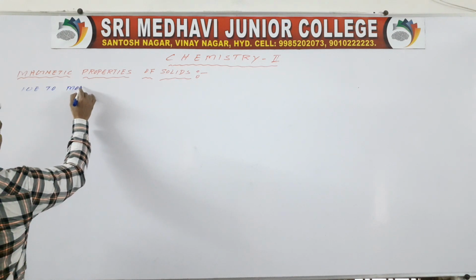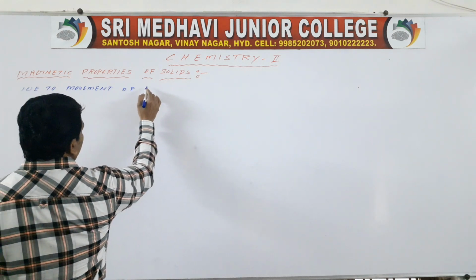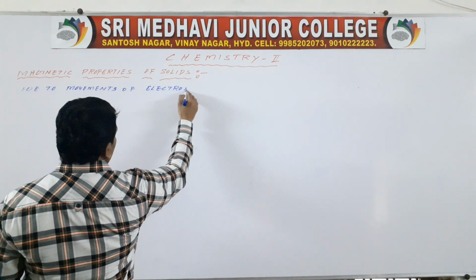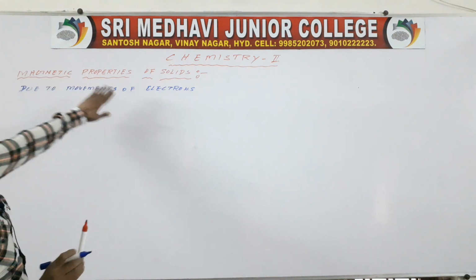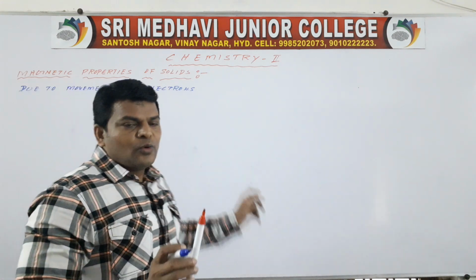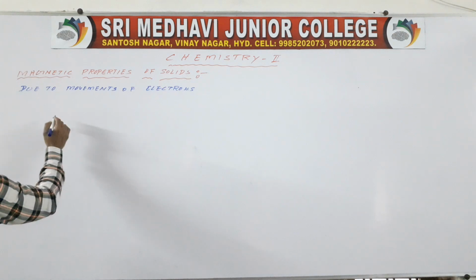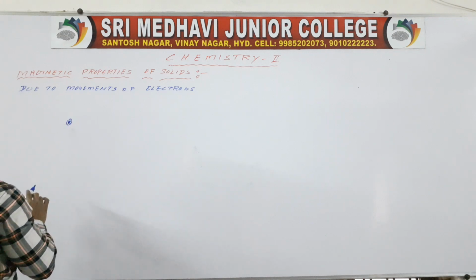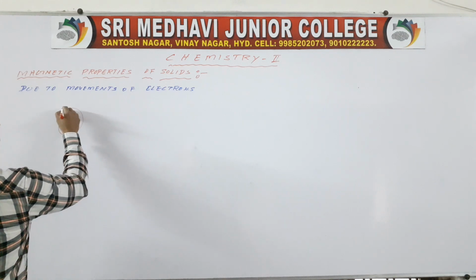Movements of electrons. Okay, so how magnetic behavior can be attained by the solids means due to movements of electrons. How can the movements of electrons be done means in two types. The first one is the nucleus. Electron revolves around the nucleus.